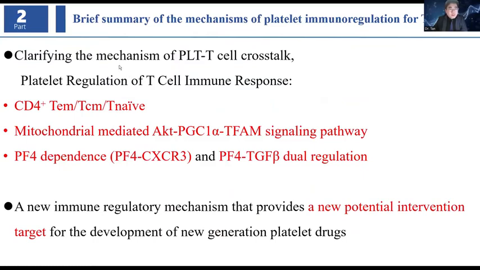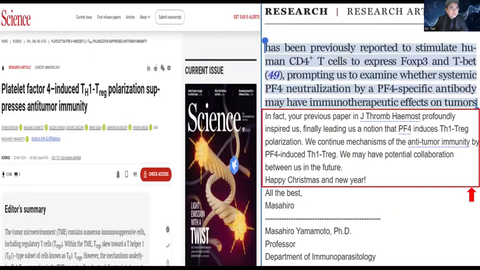So the brief summary of the mechanism is three points. One, for CD4 TEM, TCM, and T-naive, the mechanisms are not totally the same. The mitochondrial pathway is very important and depends on PF4 only, like PF4-CXCR3, or on the dual regulation of PF4 and TGF-beta. It depends on the PF4 concentration.